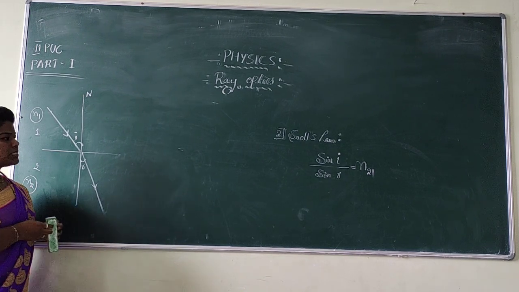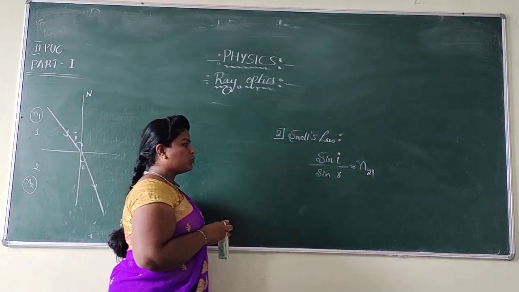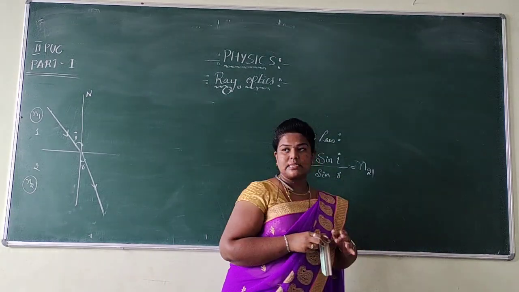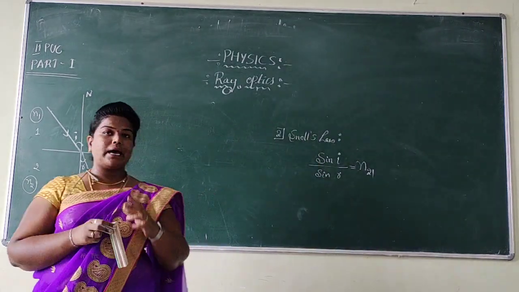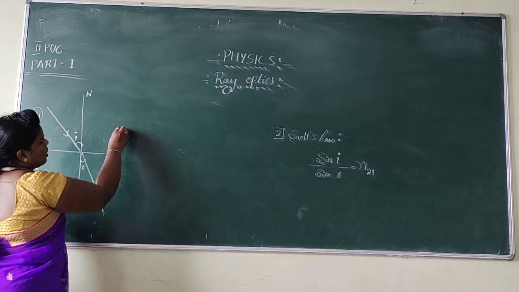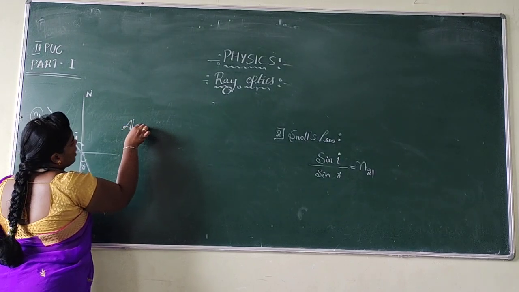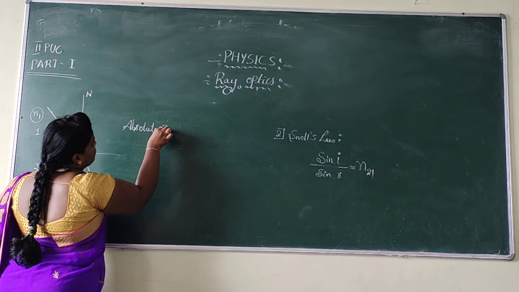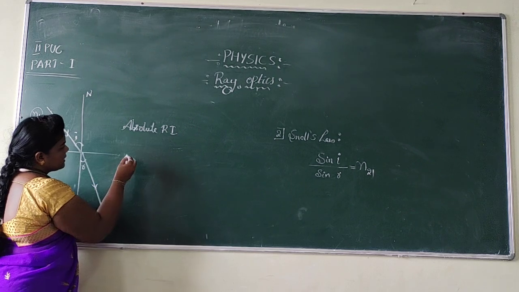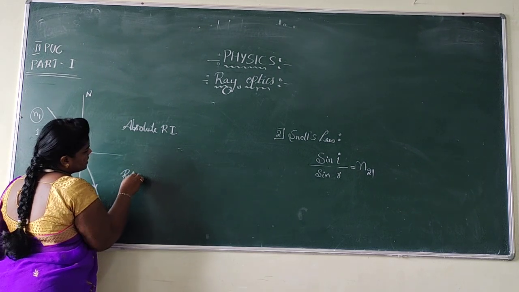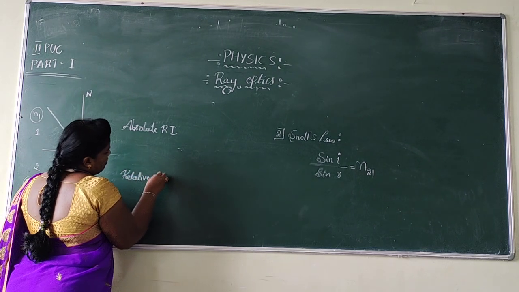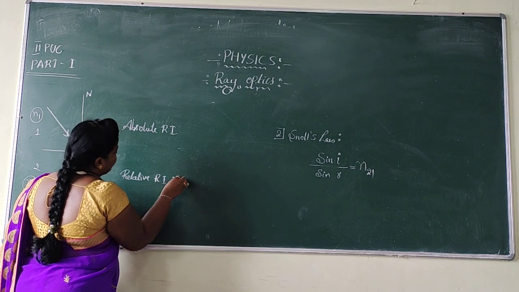Not only that, my dear students, when we come to the discussion of the refractive index, there are two types of refractive index. One is the absolute refractive index, and the next one is the relative refractive index.